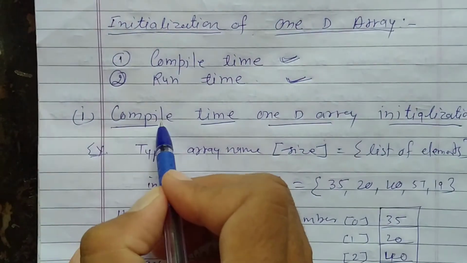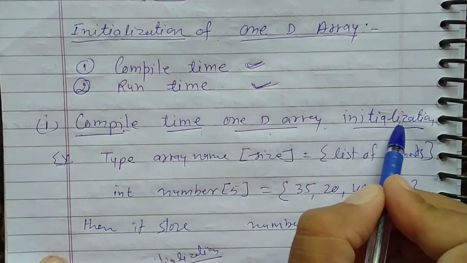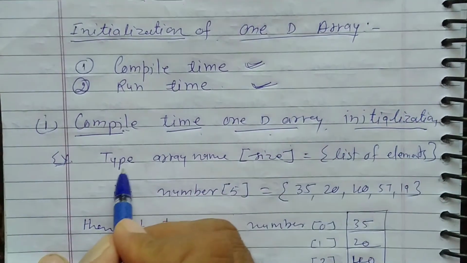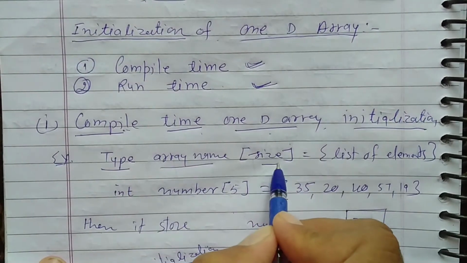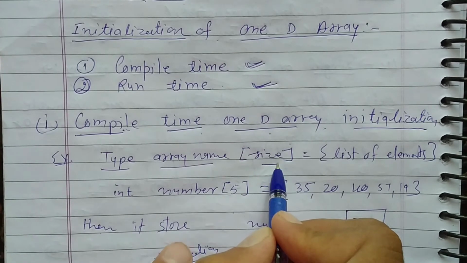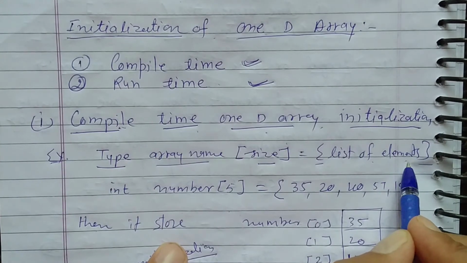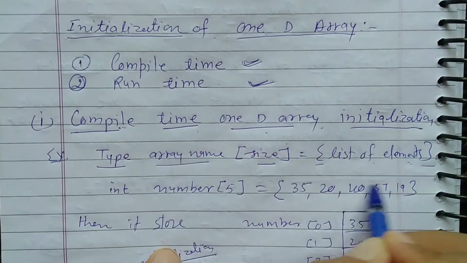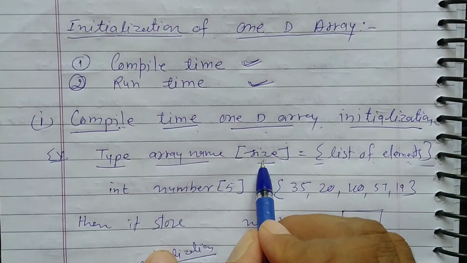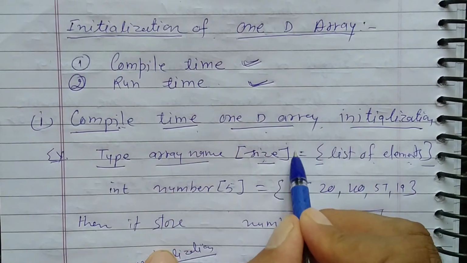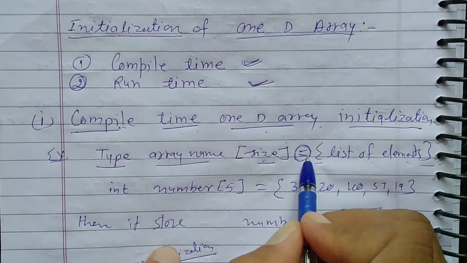Okay. So first we will discuss compile time 1D array initialization. Again I am giving the structure here: type means data type, name of array, and their size. Now the new thing is here. In the curly braces we are giving the list of elements. These list of elements will be according to the size of the array, and we can initialize them through an initialize operator. This is generally called the single equal assignment operator.